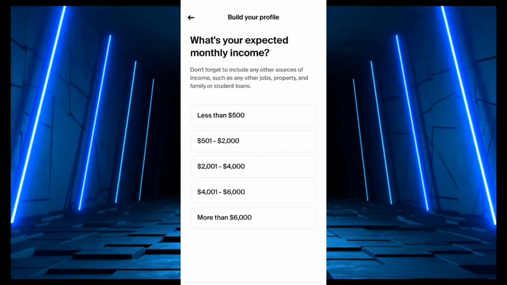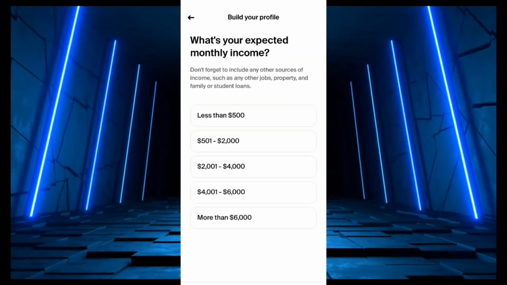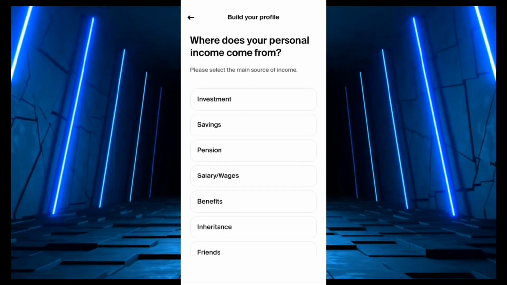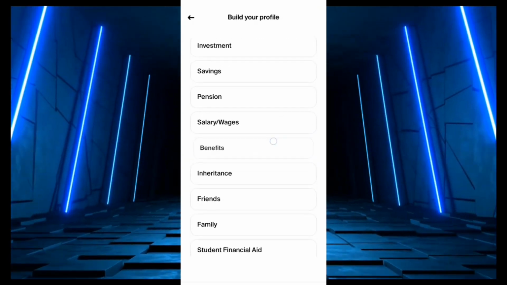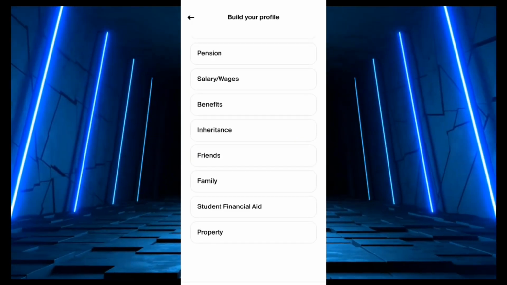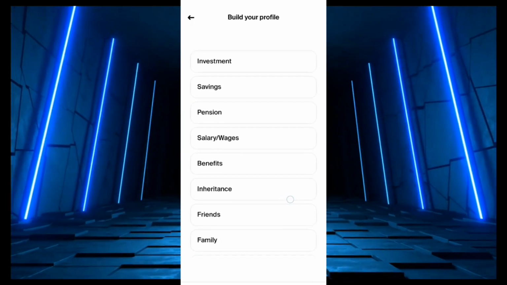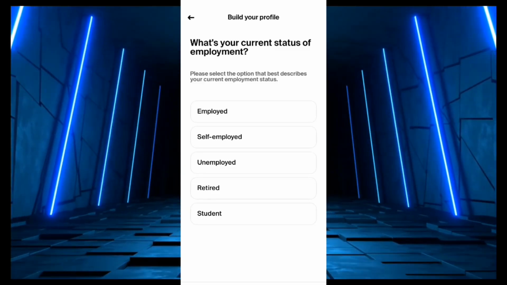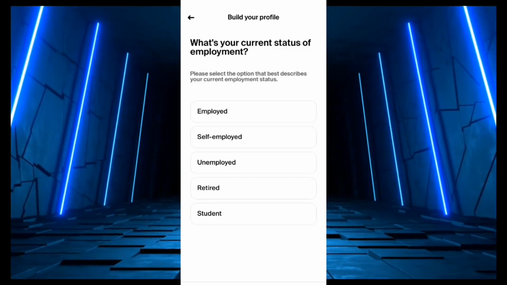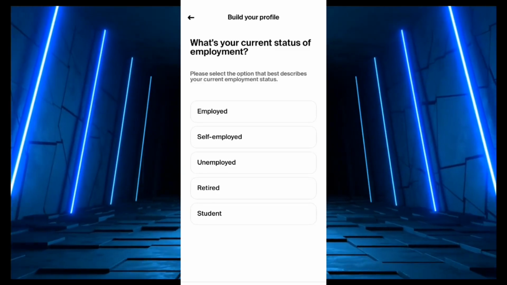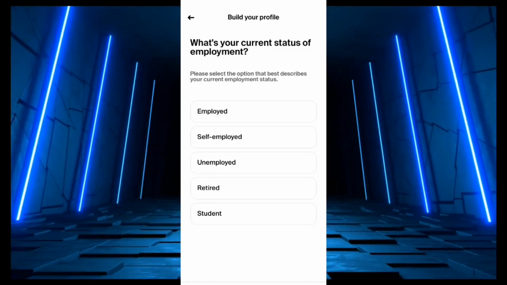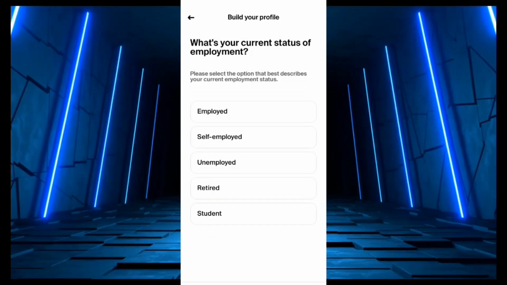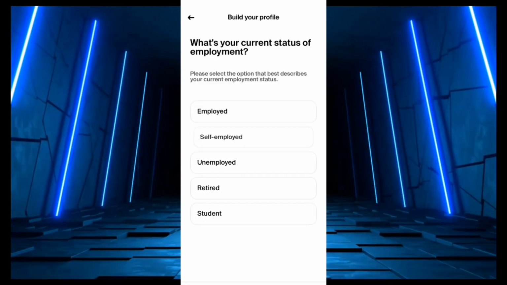What's your expected monthly income? So we are expecting between $500 to $2,000 or $2,000 to $4,000. Where does your personal income come from? Investment, savings, pension, salary and wages, benefits, inheritance, friends and family, students, financial aid. I think it's better we go with salary and wages. What's your current status of employment? If you're a student, you can actually build your profile to suit your present occupation. If you're a student, you can just come here and say it's from your savings. So you say you are a student. If you are employed, you say you are self-employed.